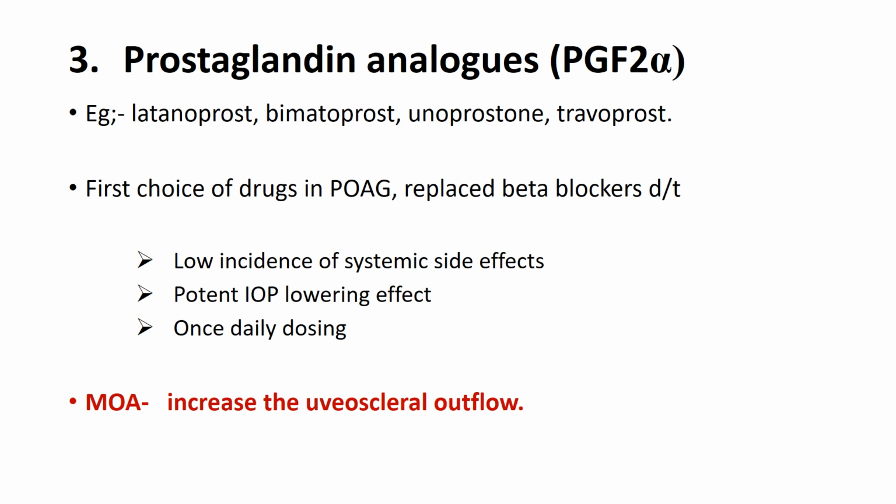Their major mechanism of action is that they increase the uveoscleral outflow. Even though the uveoscleral outflow constitutes only 10% of the aqueous humor drainage, these agents predominantly increase the uveoscleral outflow. We have different agents in this group: latanoprost, bimatoprost, travoprost, unoprostone, etc.